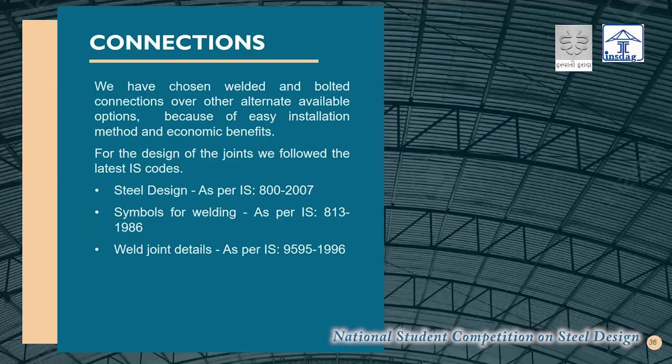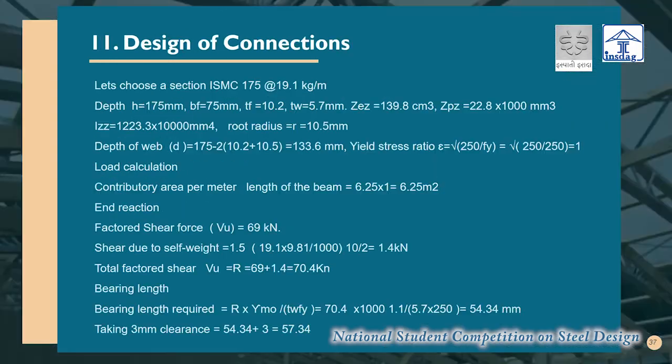Now for the connections, we have connected as per the IS codes. Now we have designed for ISMC 175. That is only one beam. We have considered the factored shear force, that is 69, and the total factored shear force is coming 70.4. Now we have found out the bearing length, and also have taken clearance of 3 meter.